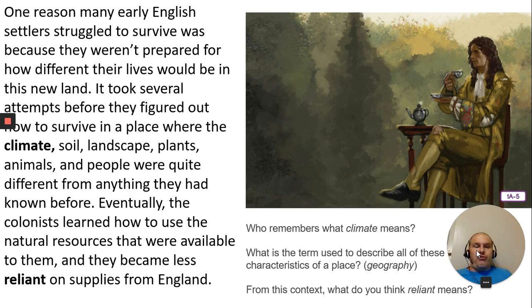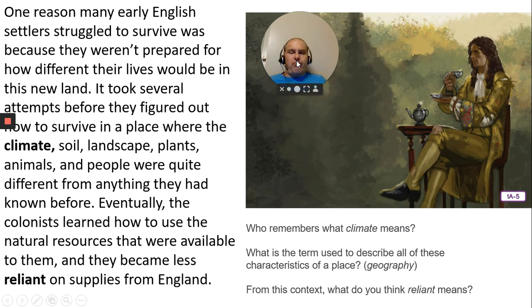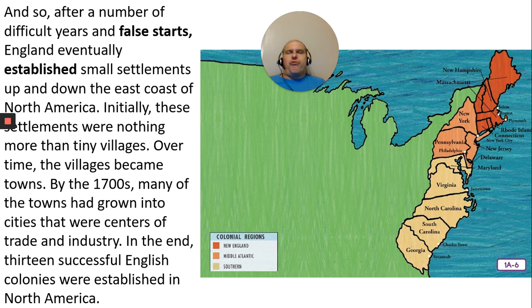Eventually, the colonists learned how to use natural resources that were available to them when they became less reliant on supplies from England. Now, these are some good questions to remember what climate means, and geography, and the word reliant, of course, means that you are relying on somebody else for your needs. It's important to be able to do things yourself.